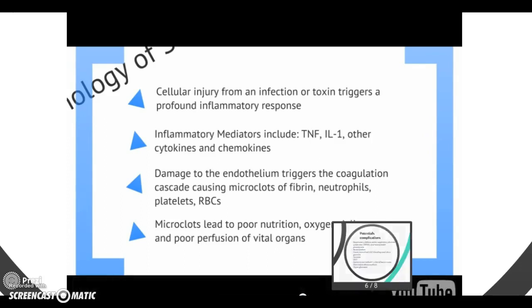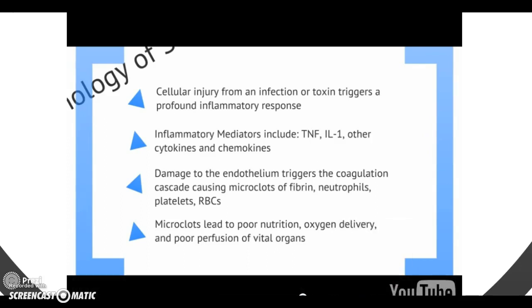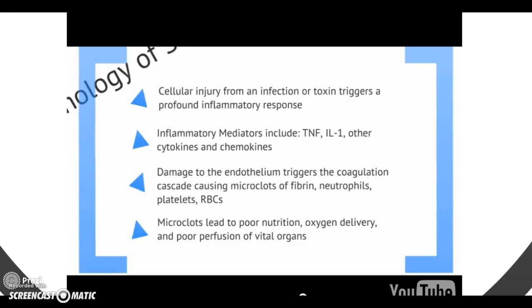Inflammatory mediators involved in this response include TNF, IL-1, and other cytokines and chemokines. Damage to the endothelium triggers the coagulation cascade, causing microclots of fibrin, neutrophils, platelets, and RBCs. The development of microclots can lead to poor nutrition, oxygen delivery, and poor perfusion to vital organs because of blockages in the vessels.